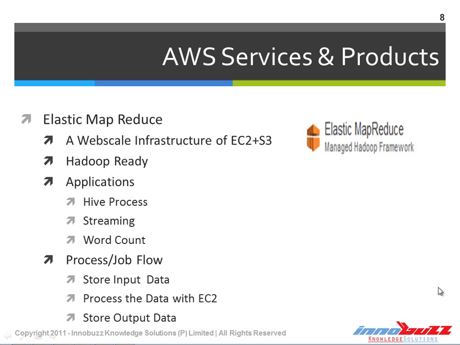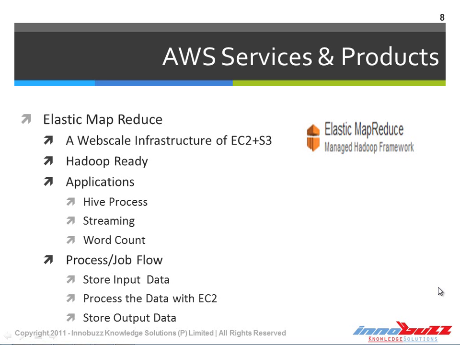Apache Hive can be served through Elastic MapReduce, and also streaming, say like YouTube or any other single web service used for streaming audio or video, or even a number of audios or videos to millions of users, can be made available to the end user using Elastic MapReduce.